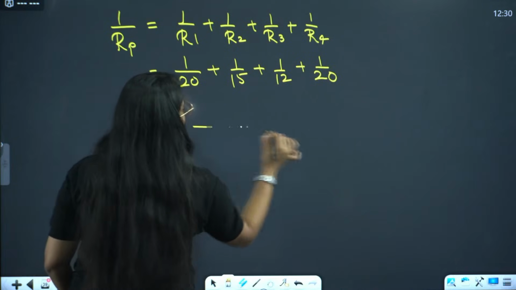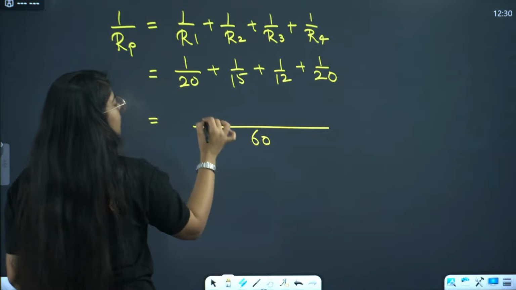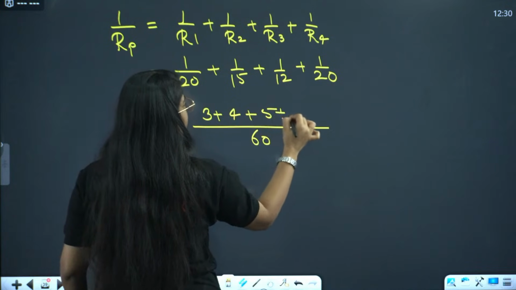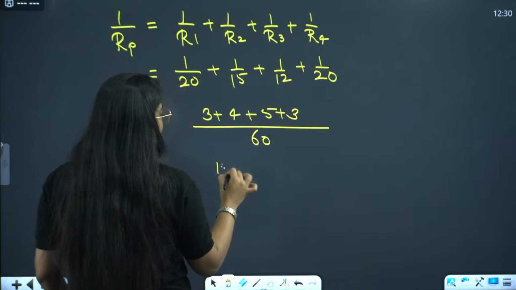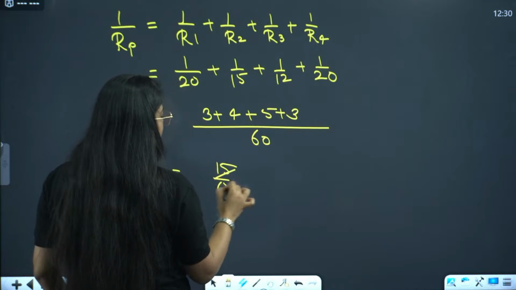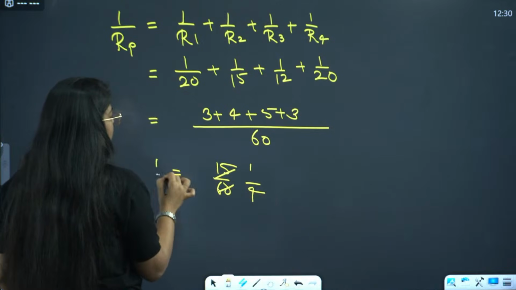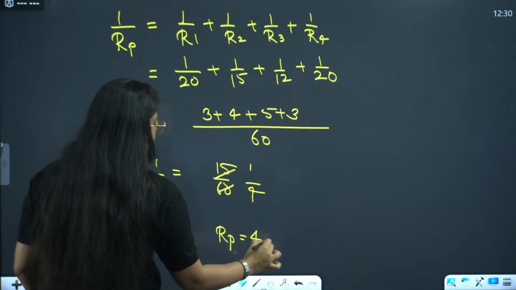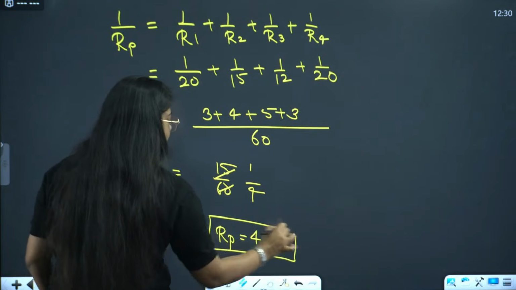We'll take LCM as 60, right? So that will be 3 plus 4 plus 5 plus 3. That will be 15 by 60. That is 1 by 4. 1 by Rp, Rp will be 4 ohm. Done.